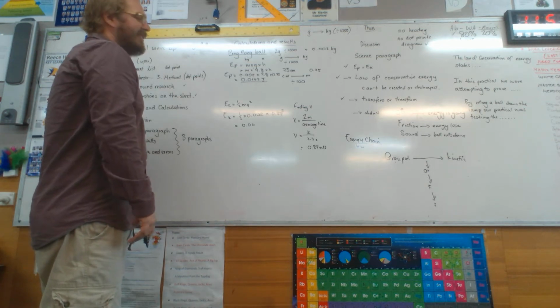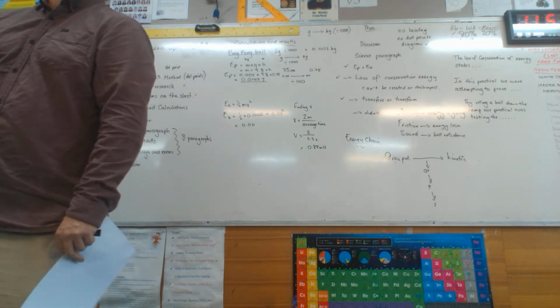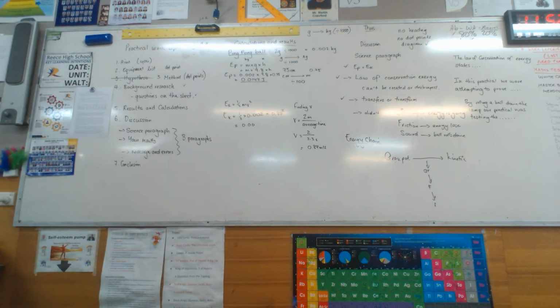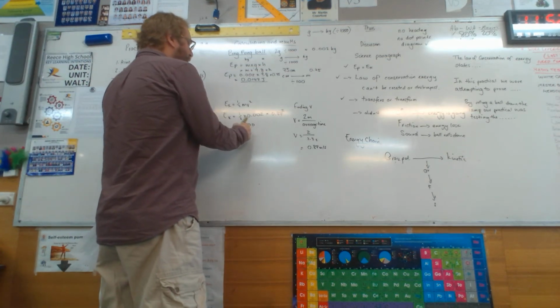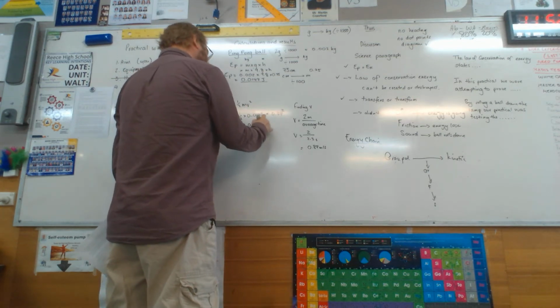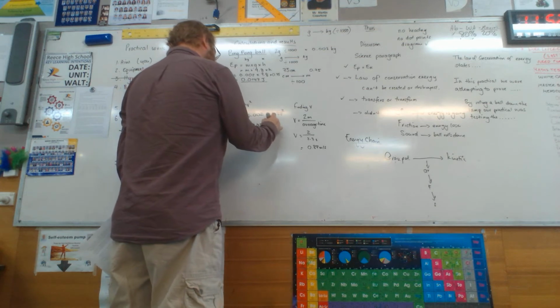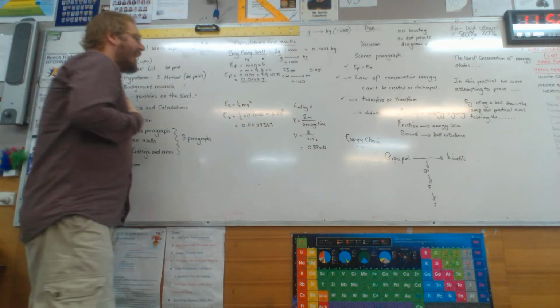Probably is. That's why I require more than one person to do it. Wow. Aren't they the same?